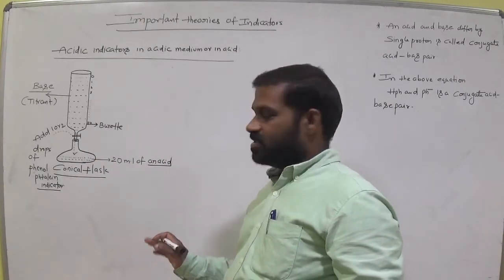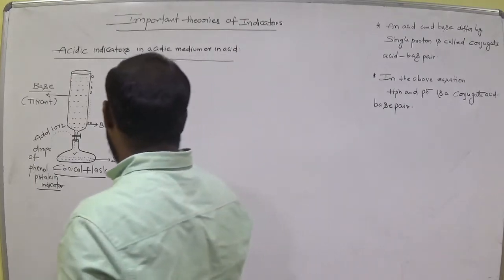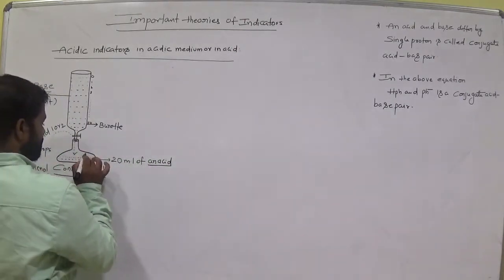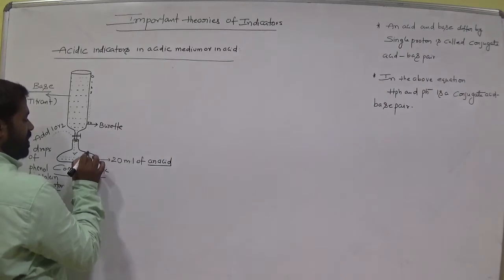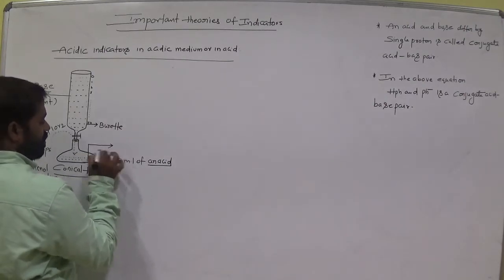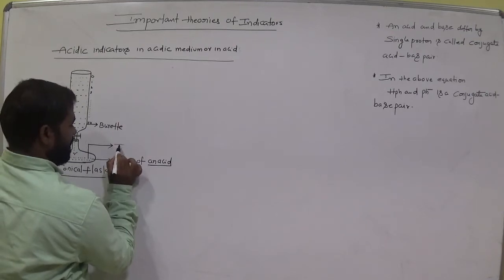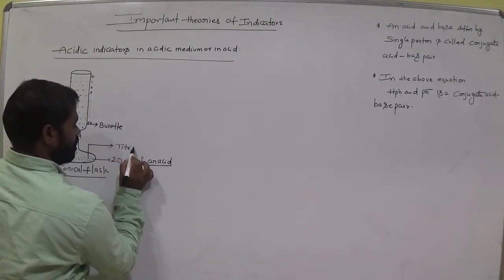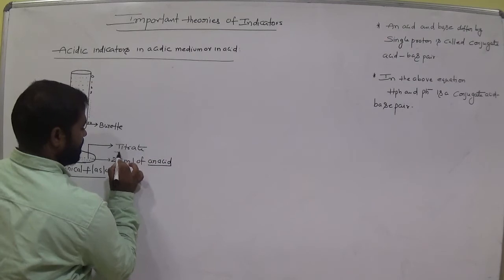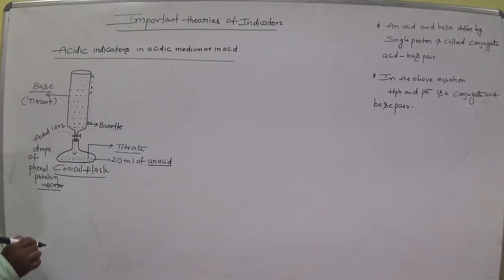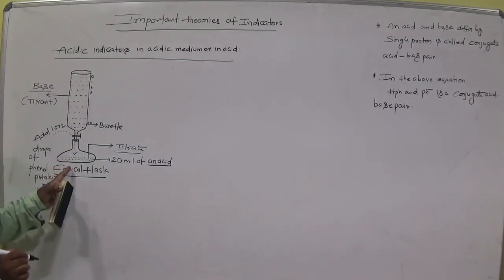Is it clear? Now this 20 ml of the acid is called the titrate. What we call it is titrate. Now what is the nature of the phenolphthalein indicator?